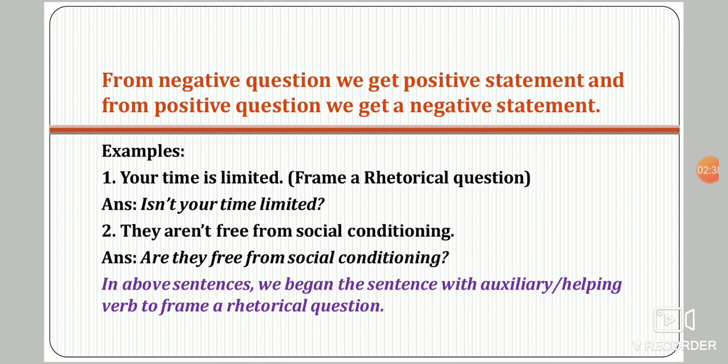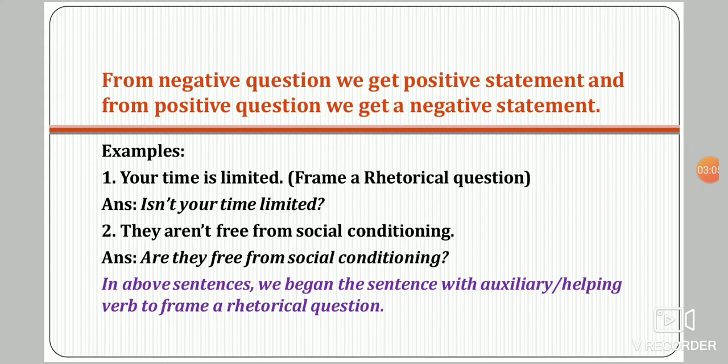Here you have observed, when a statement is affirmative, a rhetorical question is in negative form, and we have put a question mark at the end instead of a full stop because it is a question. Here also it has been observed that students forget to put a question mark in the exam.